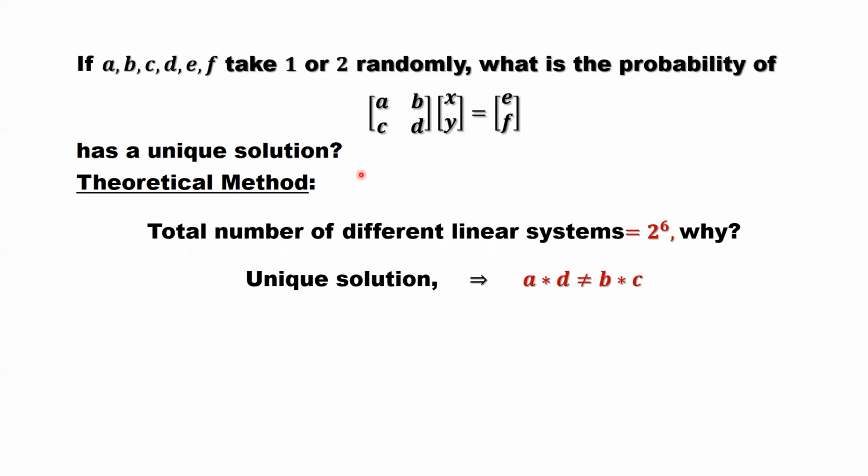Our question is, what is the probability this random system has a unique solution? In linear algebra, this is a 2-dimensional linear system.